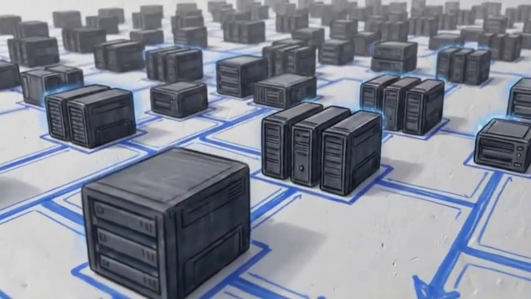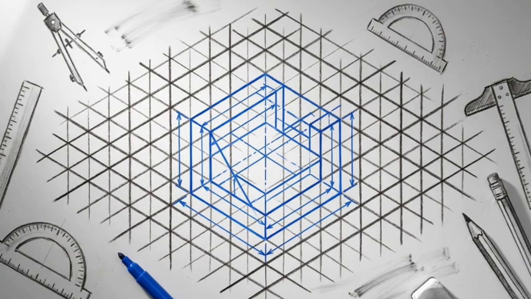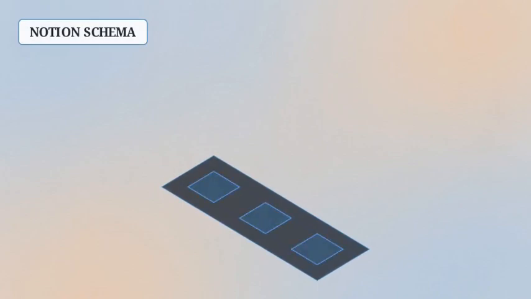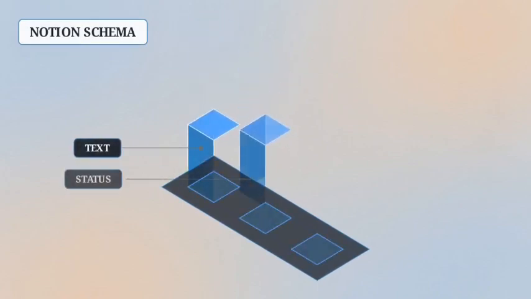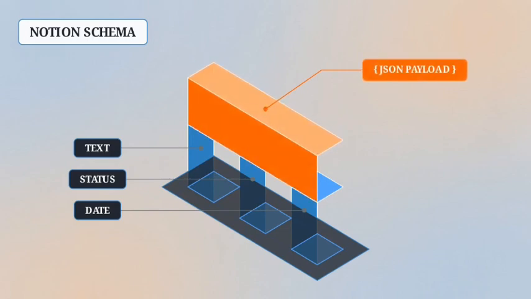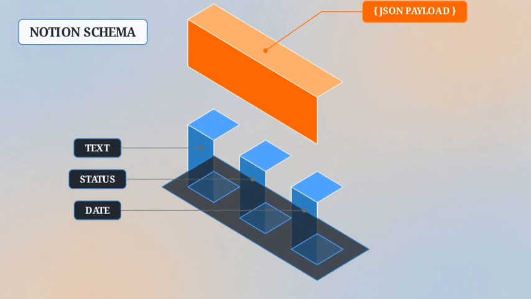scalable autonomous architectures. We begin by freezing the completed pipeline and isolating its origin point, the Notion database and its outgoing webhook. This relies on the paper-first engineering rule. Logic and constraints must be mapped completely dry before any live data is allowed to move through the system. Here, the Notion schema acts as a strict input constraint. Every field, whether text, status, or date, is locked firmly into place as a foundational pillar. Defining these variables upfront guarantees that the outgoing webhook payload extracts cleanly and remains mathematically predictable.